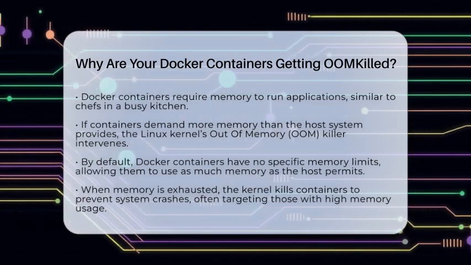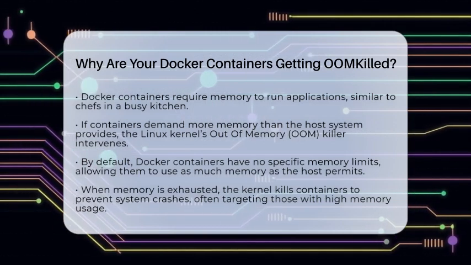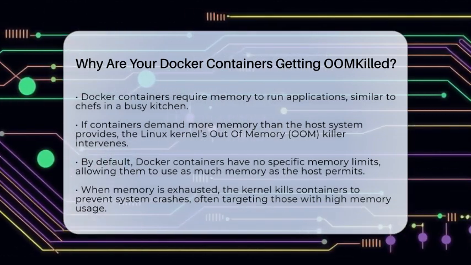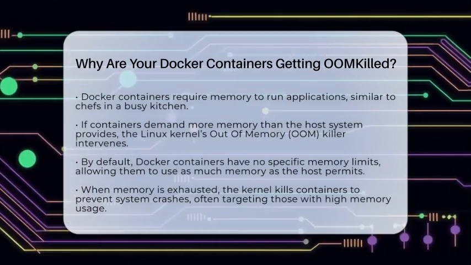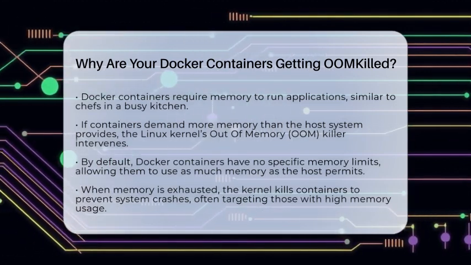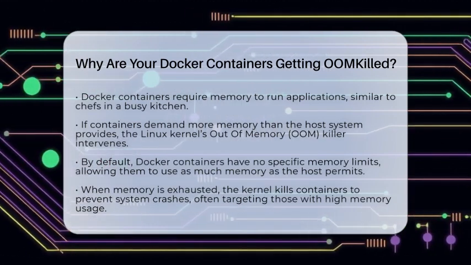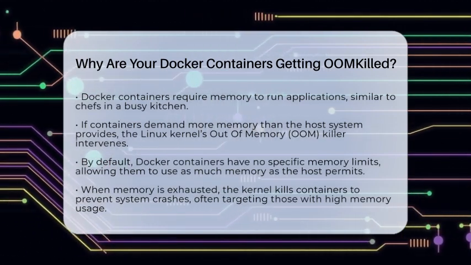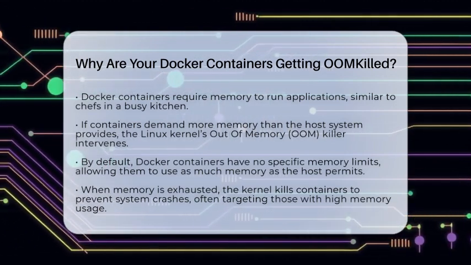Docker containers can be like those chefs. They run applications that need memory to work. But if they demand more memory than the host system has or what's set for them, trouble begins. The Linux kernel, which manages memory on the host, has a safety feature called the out-of-memory killer. It steps in when memory runs low and starts shutting down processes to keep the system stable.